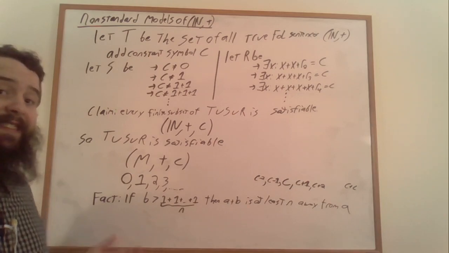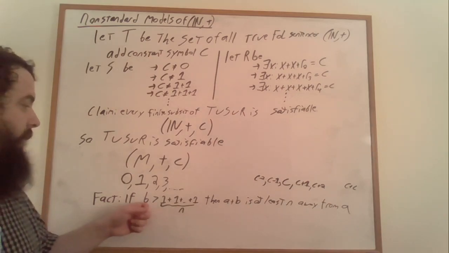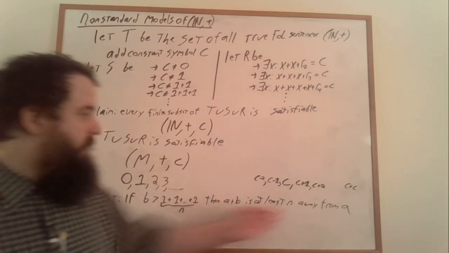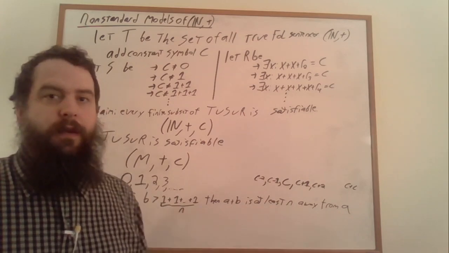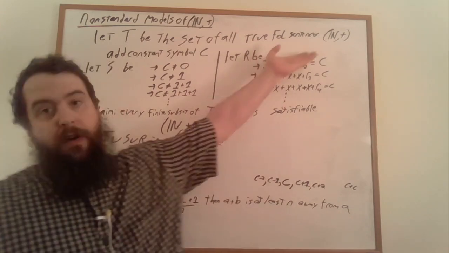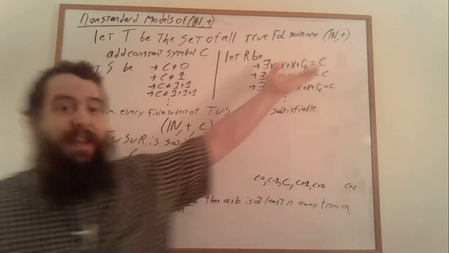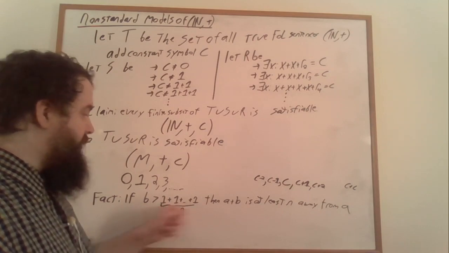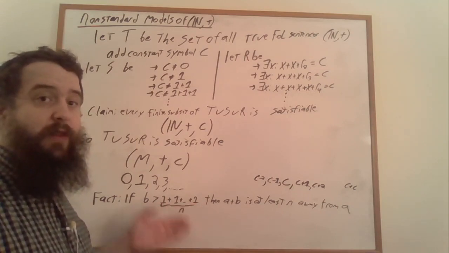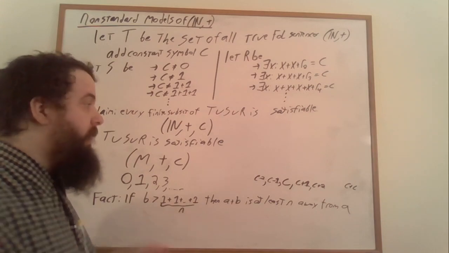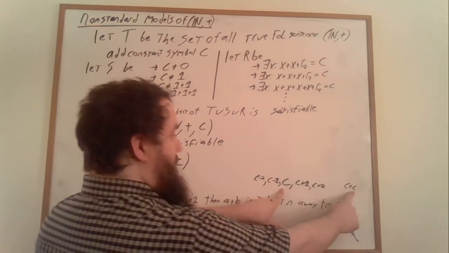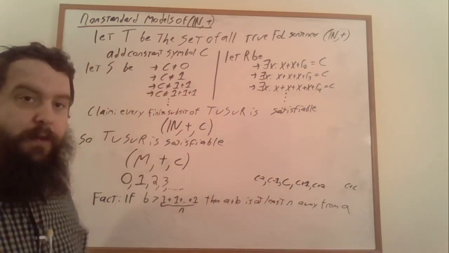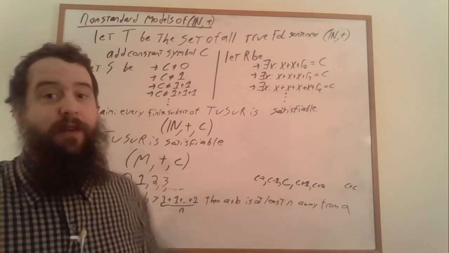We can write as a sentence in Presburger arithmetic that if a number is larger than 1 added to itself n times, then A plus B is at least n units away from A. And again, because this is a fact of Presburger arithmetic that can be expressed in first-order logic, it has to be true of M. And so, because C is larger than 1 added to itself n times for any concrete natural number n, then C plus C has to be at least n units away from C for any concrete number n. In other words, C plus C has to be infinitely far away from C.